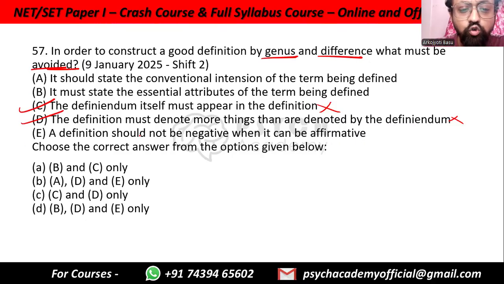The definition should not be negative when it can be affirmative. It can be affirmative. It can say that this is not like other animals or other tigers. So again, not some. It can have specifically. So for example, it is like a leopard, but without those kinds of patterns. Instead, it has a very high melanin content. Or it is a leopard without any kind of yellow in it. So these are all examples of negative information being there. So C and D, that is option C, C and D only.